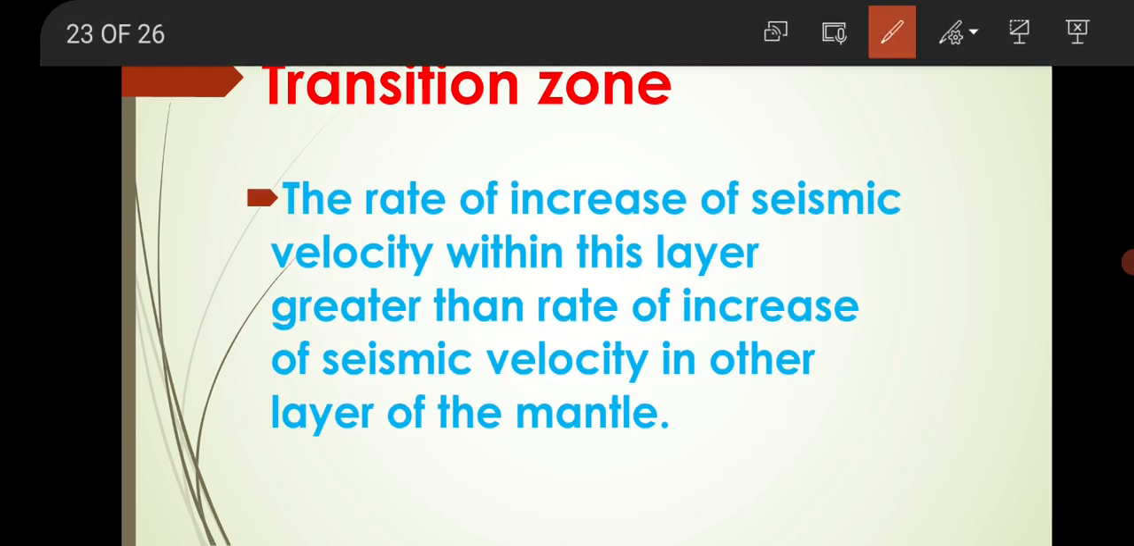Transition zone. The rate of increase of seismic velocity within this layer is greater than the rate of increase of seismic velocity in other layers of the mantle.